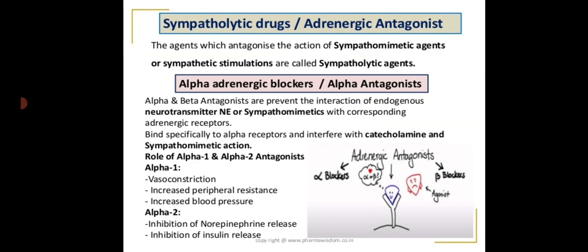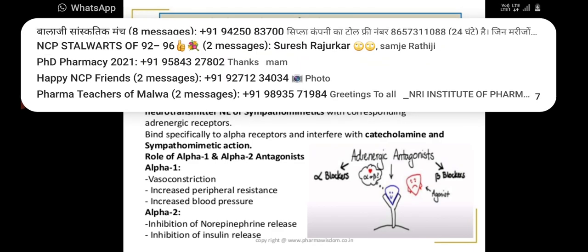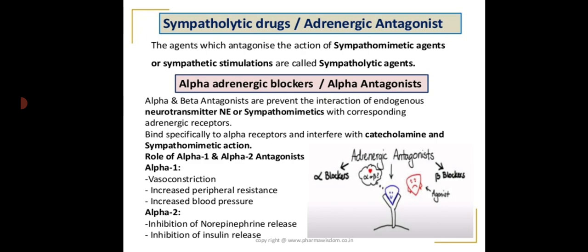Coming to the alpha adrenergic blockers or the alpha antagonists, the alpha antagonists prevent the interaction of endogenous neurotransmitter norepinephrine or sympathomimetics with corresponding adrenergic receptors. They bind specifically to the alpha receptors and interfere with catecholamine and sympathomimetic action.